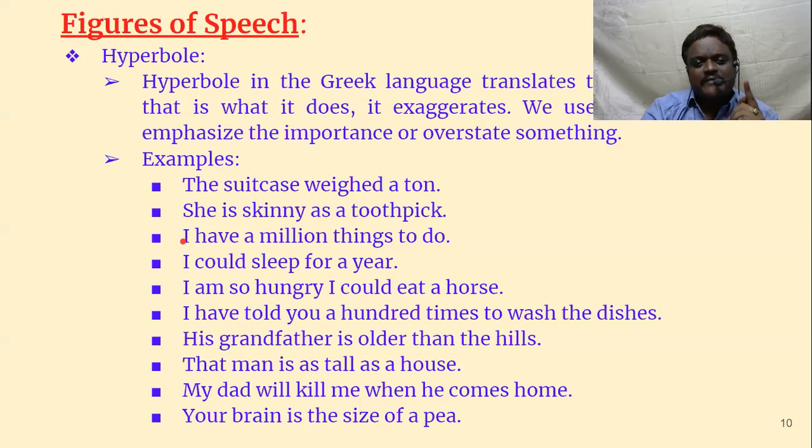She's skinny, means very lean. How skinny is she? As a toothpick. See here, there is a simile also, because here we are using as. Hyperbole is a kind of simile, because again we are comparing two things. Okay, but some similarity will be there, whereas in a simile, two different things, no similarity. But then what is the similarity between these things?